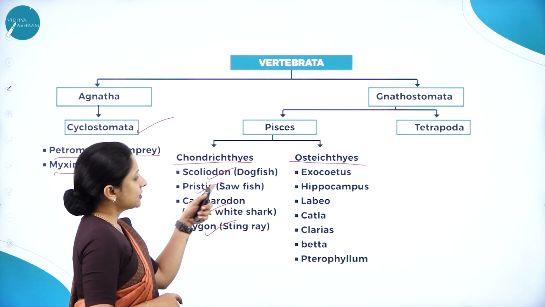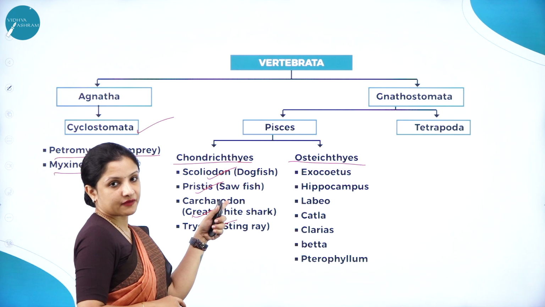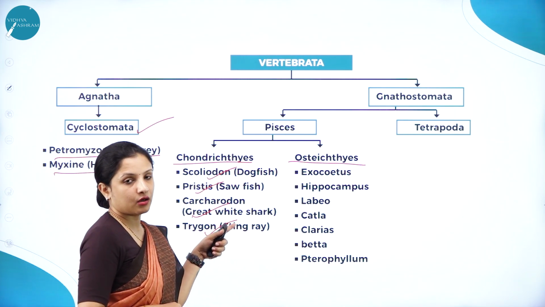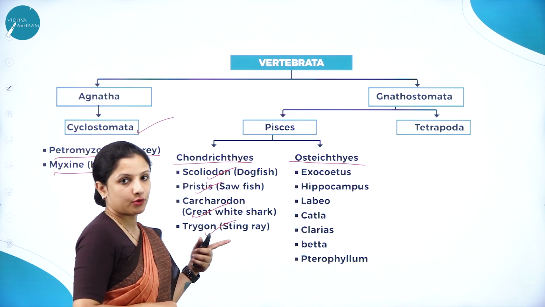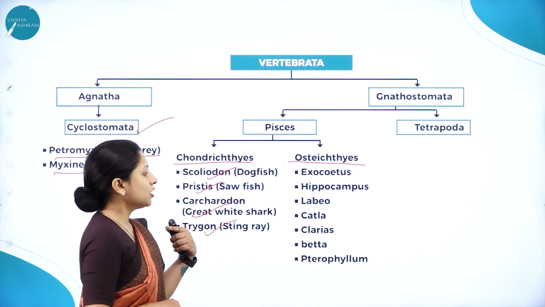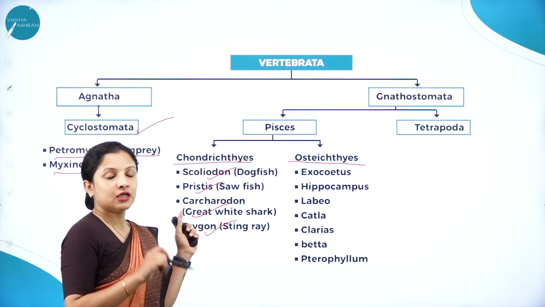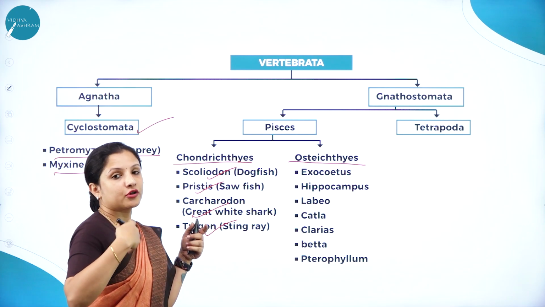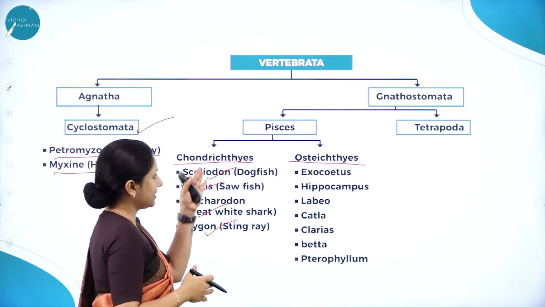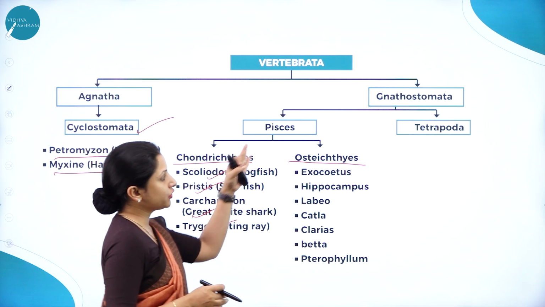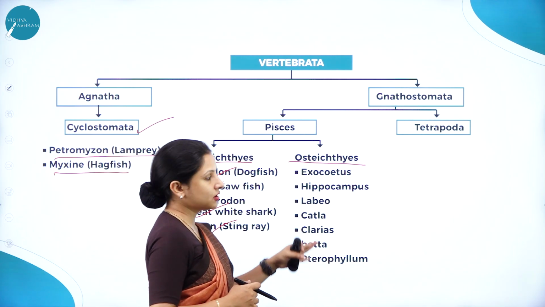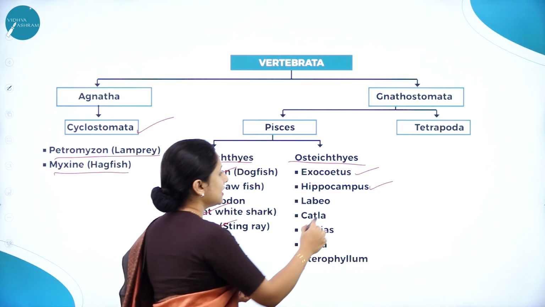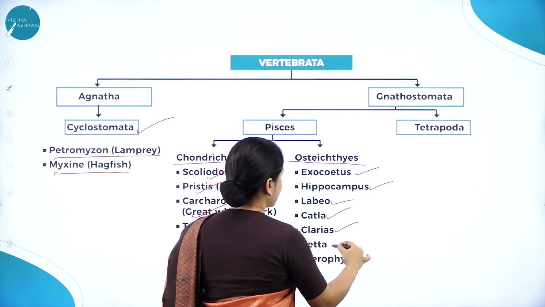Under Osteichthyes, apart from having different forms of scales and all that, they also have some defense mechanism, wherein stingrays and all have a sting-like structure at the tip of their tail, which helps in protecting itself from the predator. So all these are present in Chondrichthyes, but you don't get to find those in Osteichthyes. Osteichthyes are Exocoetus. Then we have Hippocampus, which is a seahorse, Labeo, Catla, Clarias, Betta.